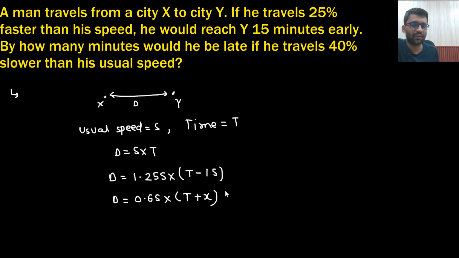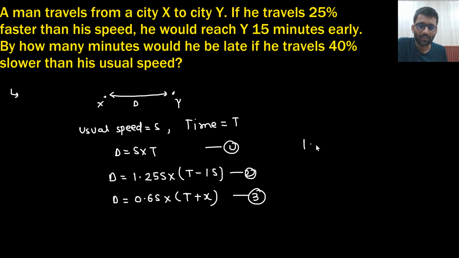That's it. We have three equations. We need to find the value of x. This is our target, right? So what we can do is, because distance d is the same, I can divide both of the equations. I can divide equation 1 by 2. This is equation 1, this is equation 2, and this is equation 3.